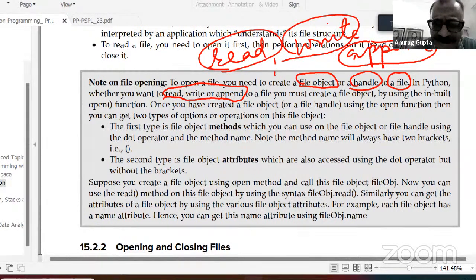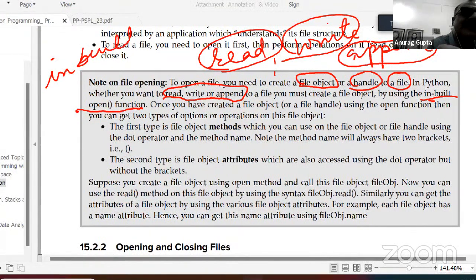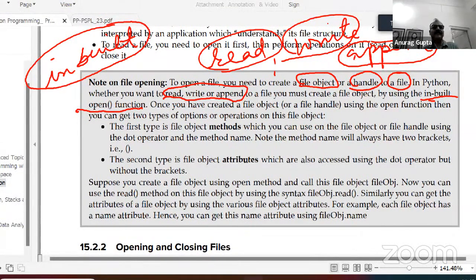Then we use the inbuilt open function. I've been again and again using this word inbuilt. Inbuilt means that this function exists in the original Python core library. You don't need to import it from somewhere. You just use it straight away.